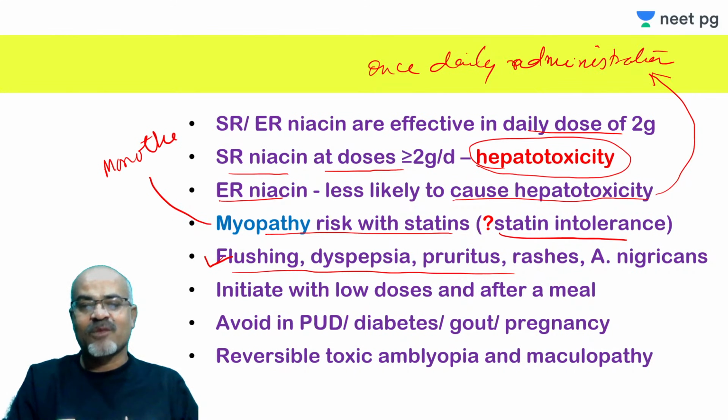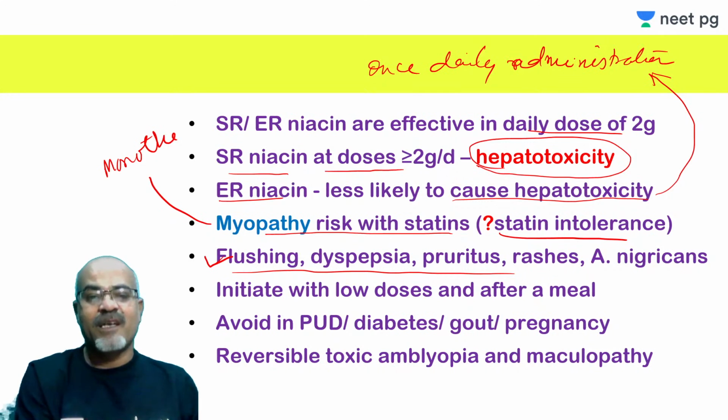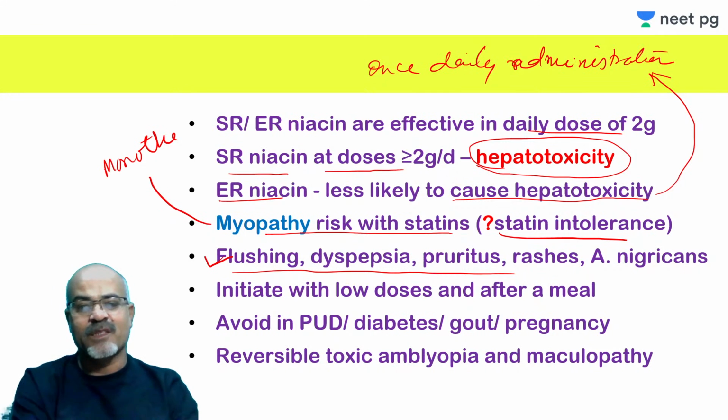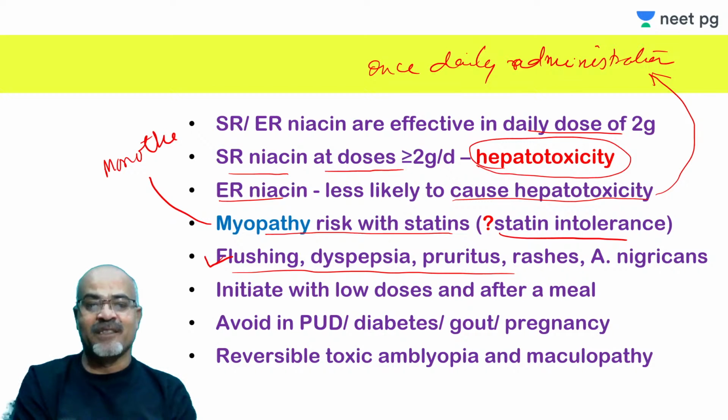Acanthosis nigricans, right? And usually this flushing and pruritus are all prostaglandin mediated, and the chances are more when you initiate the therapy or when you increase the dose of the therapy. Then this flushing is much more common.